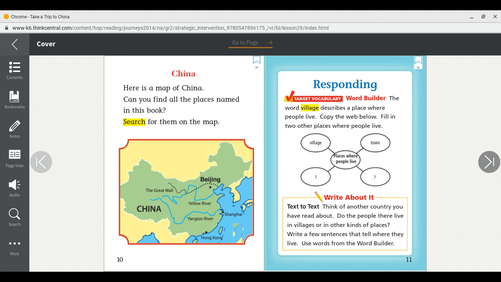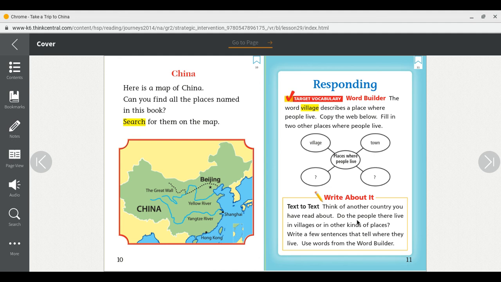Great job listening and discussing our vocabulary reader today. Now, in your reader response journal or on a piece of paper, can you copy this web? In the middle, you're going to write places where people live. The word village describes a place where people live. It's one of our vocabulary words, and we wrote it here. We also wrote the word town. Can you fill in two other places where people live?